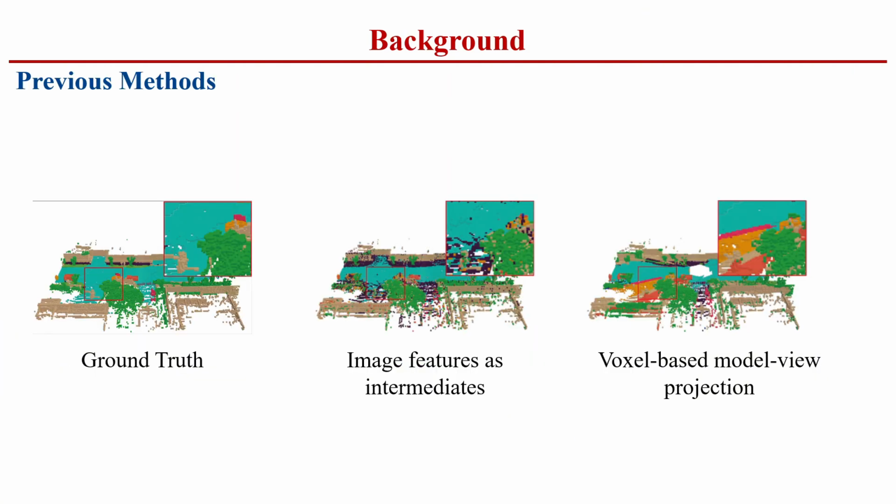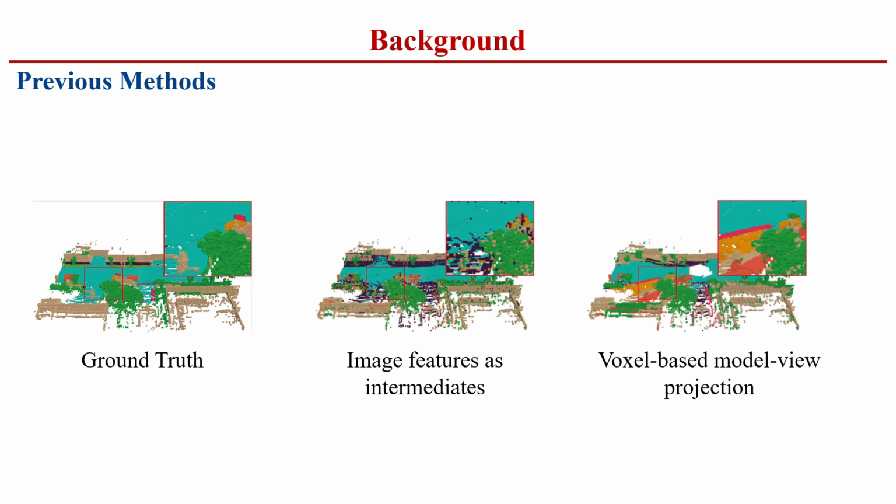Due to the lack of large-scale occupancy datasets with language annotations, distilling knowledge from vision language models into occupancy prediction networks presents a viable solution. Previous methods either use image features from the pre-trained vision language models as intermediates or treat voxels as point clouds and assign semantic labels to them by model view projection.